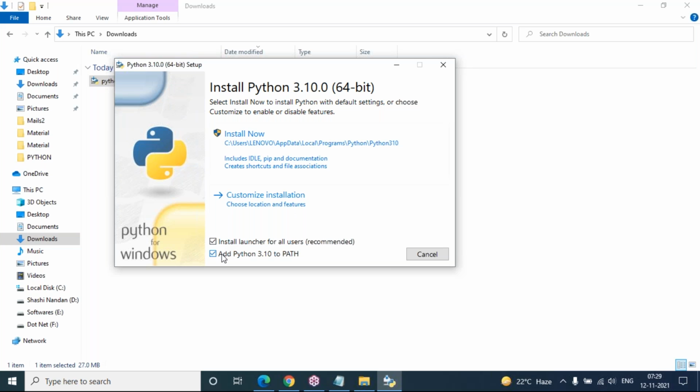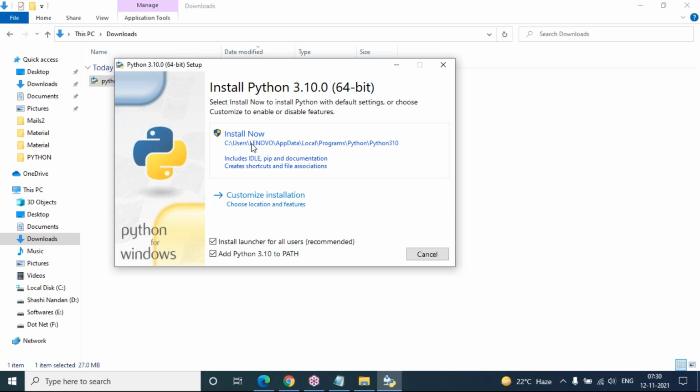You only have to activate this checkbox and click on install now. Within less than 1 minute, your Python software is ready. But why am I not proceeding by clicking on install now? Because in my computer Python is already installed. So I don't want to uninstall and install again, as my other applications will get disturbed, but it's not a big deal.